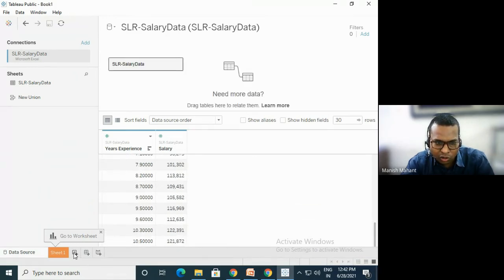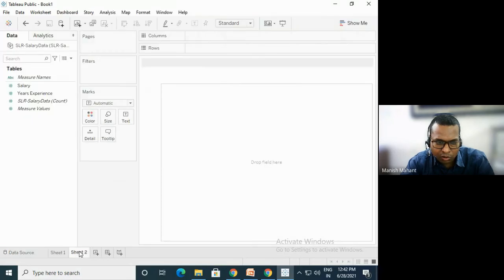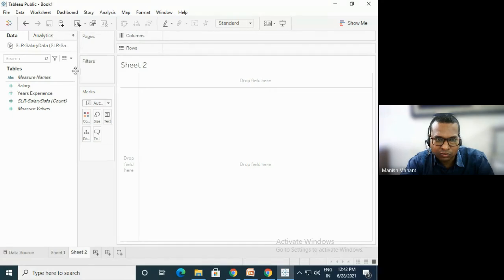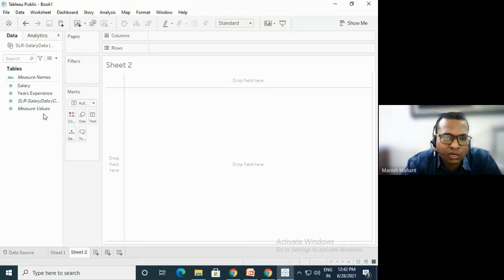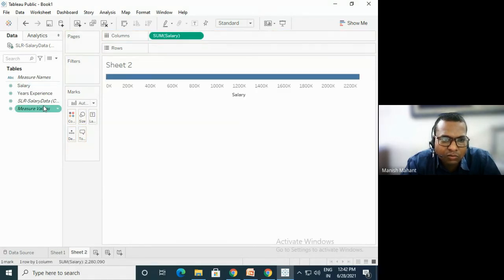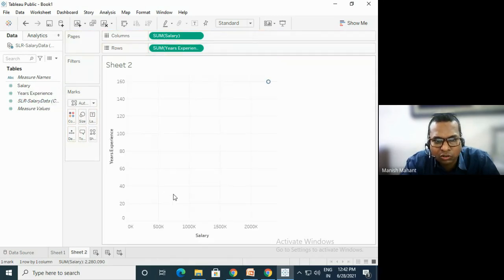By going to this worksheet, we are getting this dashboard. I am putting salary in this column and experience in this row.